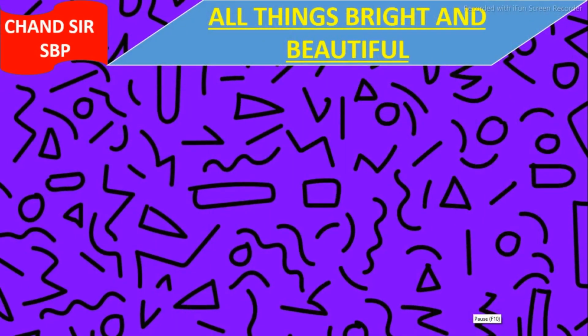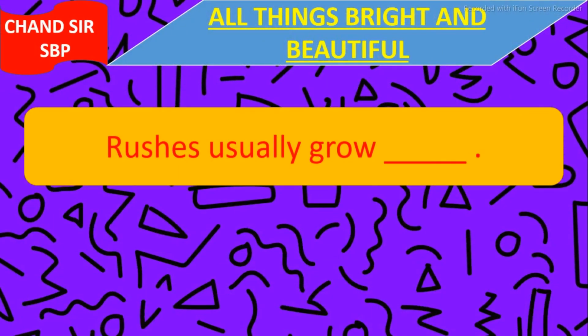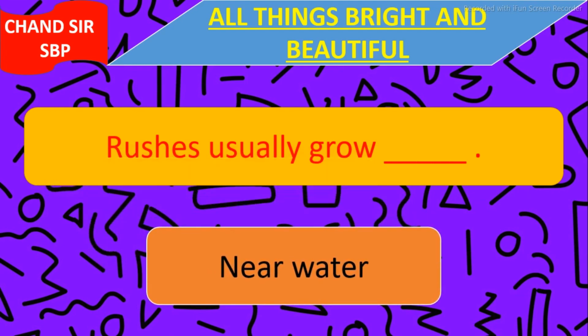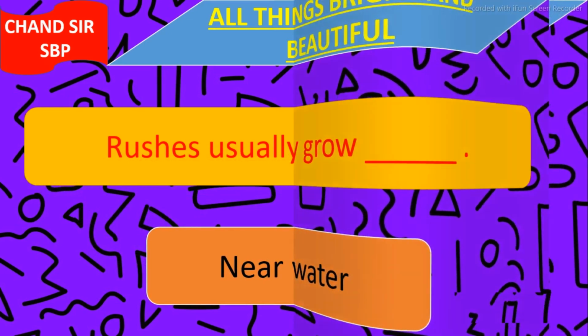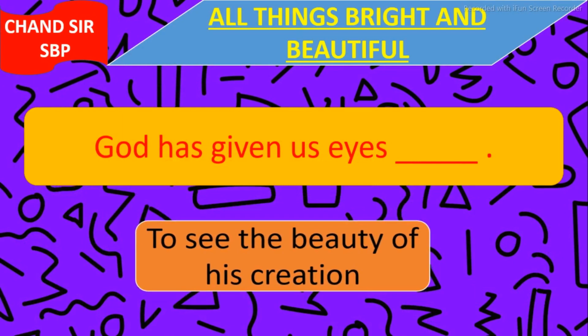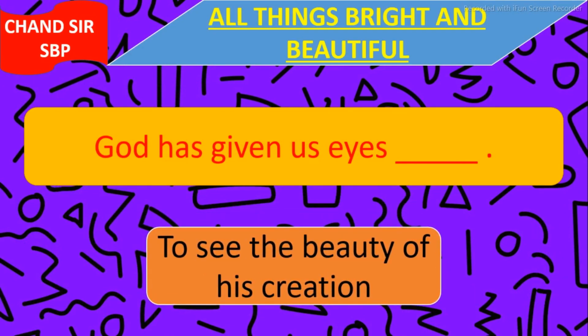Our next question is, rushes usually grow blank. And the answer is near water. It grows usually near water. Next question is, God has given us eyes blank. God has given us eyes to see the beauty of His creation.